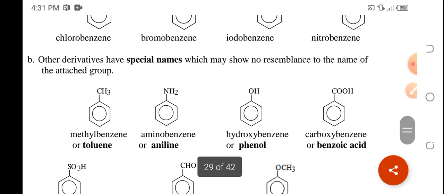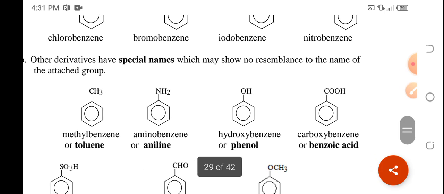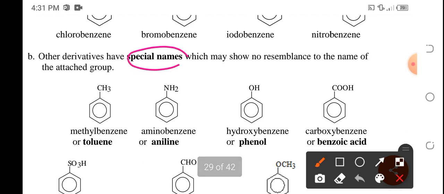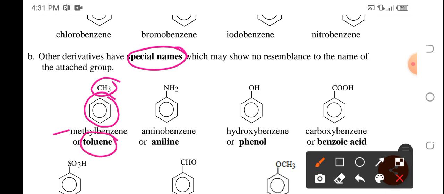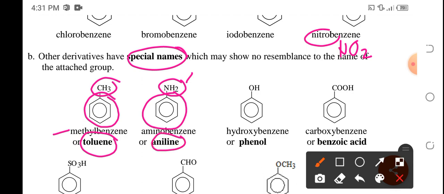Now, if there's only one substituent, however, merong mga special name. Okay? This is a methyl group and this is the benzene. But usually, we do not name it as methylbenzene. Rather, we name it, collectively known as toluene. This is NH2, that is amino group. Okay, magkaiba si amino, magkaiba si nitro. Nitro is NO2, amino is NH2. However, this aminobenzene will have a special name na mas ginagamit natin, and that is aniline.